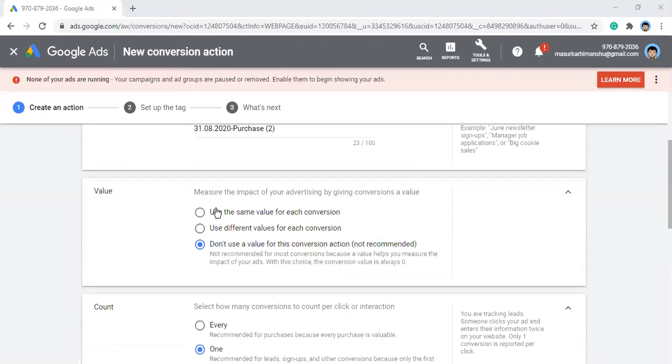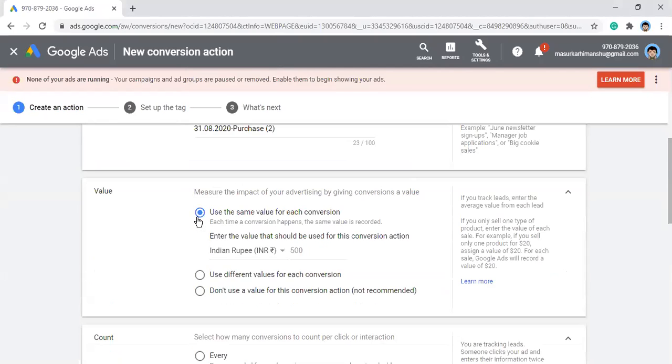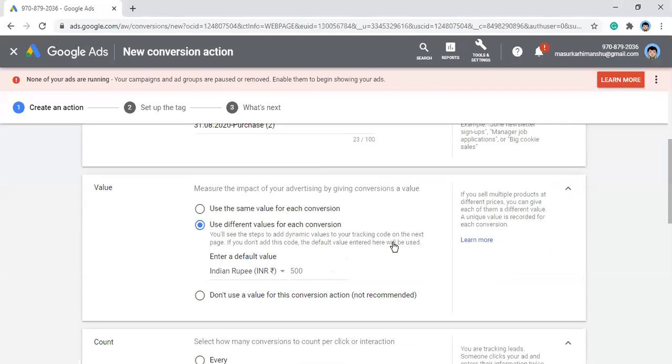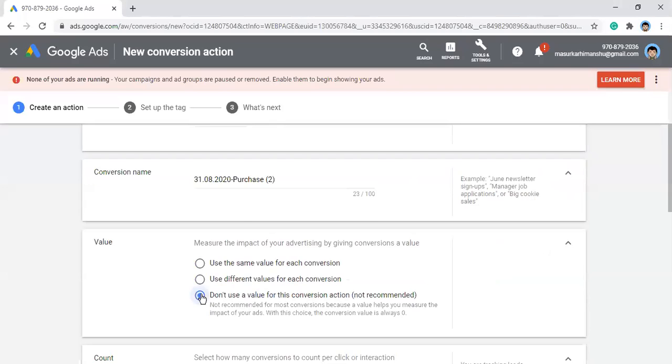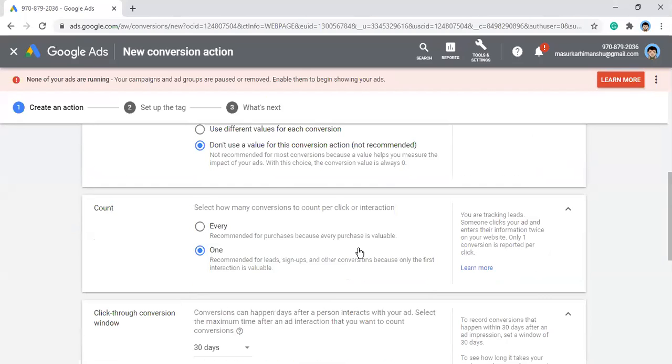The importance of all this is, let's say you have all products of the same price, you can just use that option. If you have different products of different prices, you can use this particular option. And if you are running a lead gen campaign or a sign up campaign, where people submit a form which is counted as an action or conversion, but they don't buy anything, then you use this particular option.